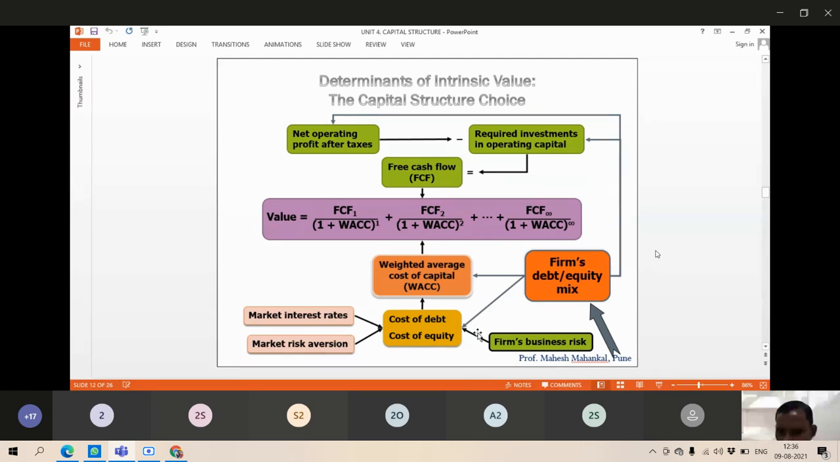This is the intrinsic value, the net operating profit after tax and required for investment. Then we will require free cash inflows, you can say cash. The weightages will be given for each